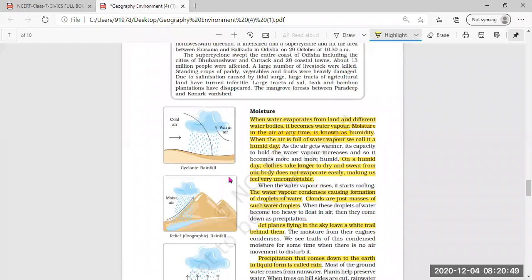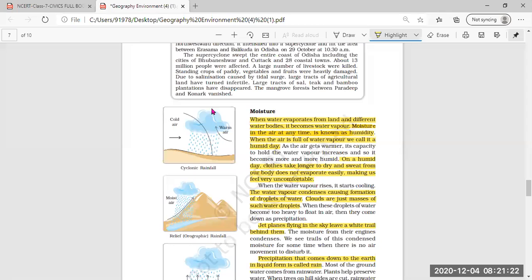Just because of the heat of the sun on the water bodies, the warm air is rising up, and as soon as the warm air rises, the cold air takes the position of the warm air. Cold air comes and fills the gap left behind by the warm air. This way, it is called cyclonic.